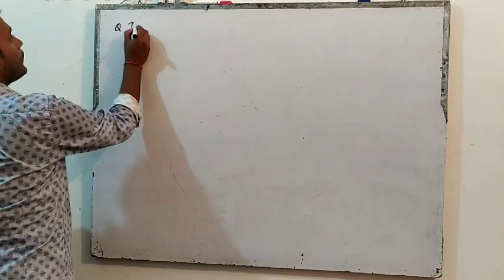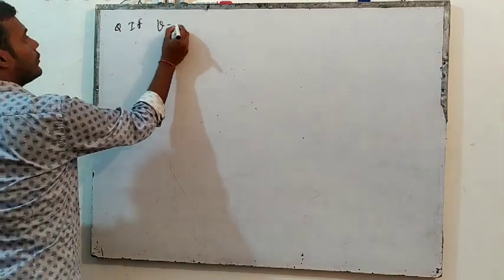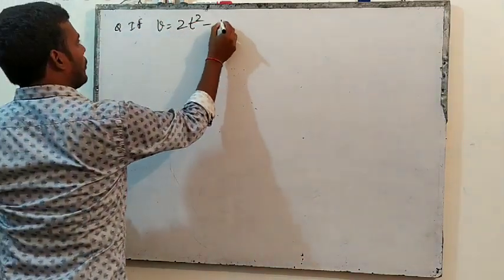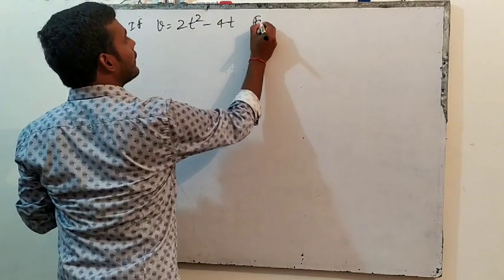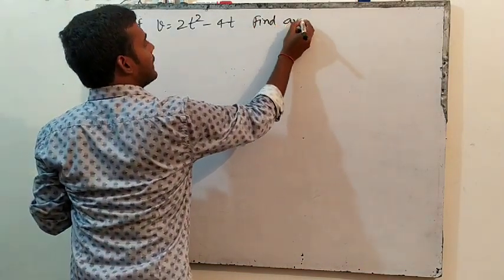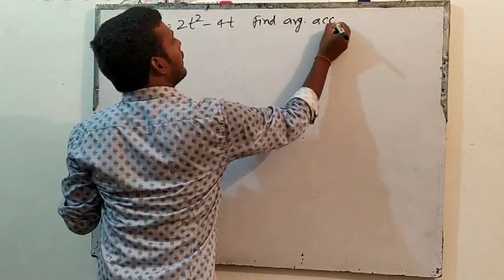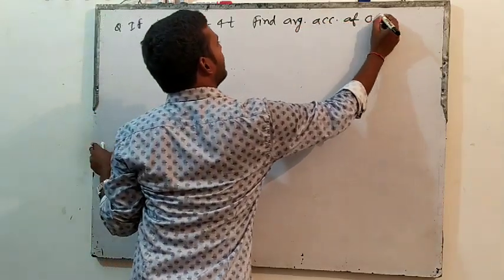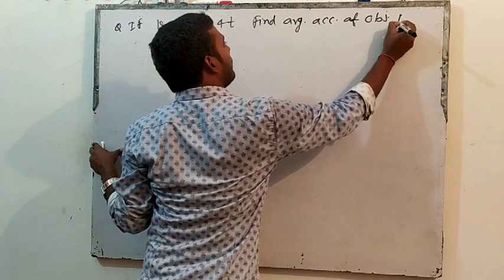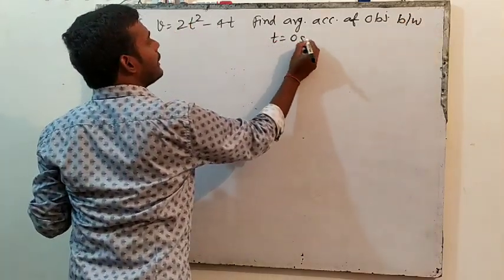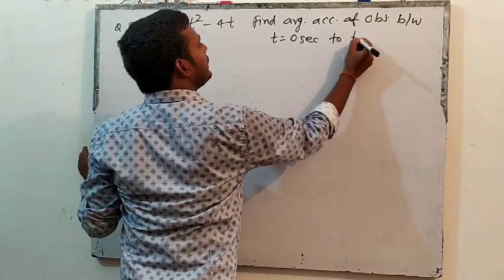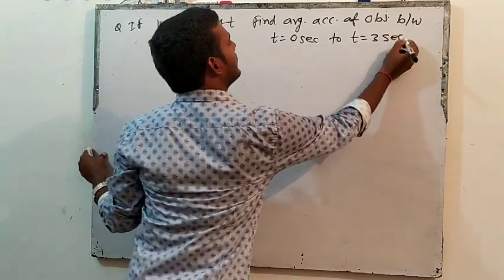If v is equal to 2t square minus 4t, find the average acceleration of the object between t equal 0 second to t equal 3 second.